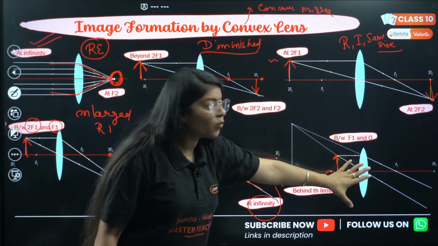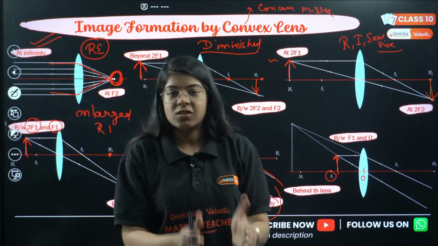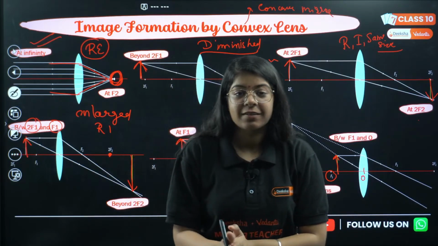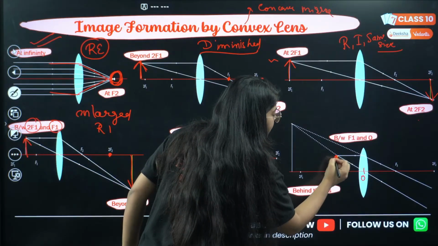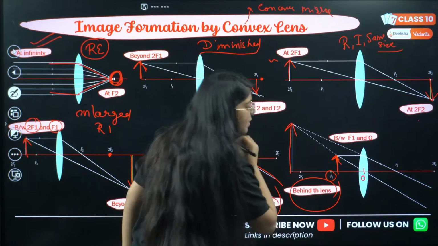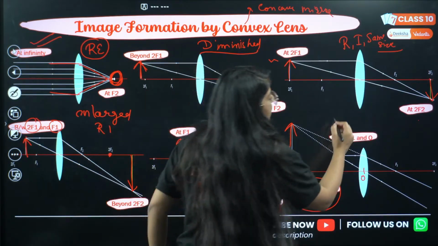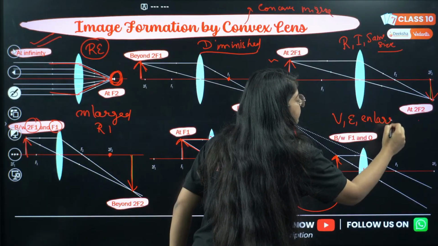Correct? So for virtual and erect, the image will be formed on the same side as that of the object. Correct? Okay. So the image will be on the same side of the object, that will be behind the lens, and it will be now virtual, erect, and enlarged.